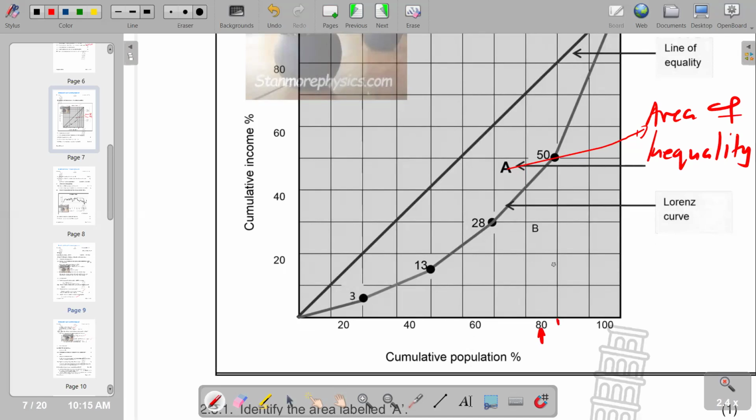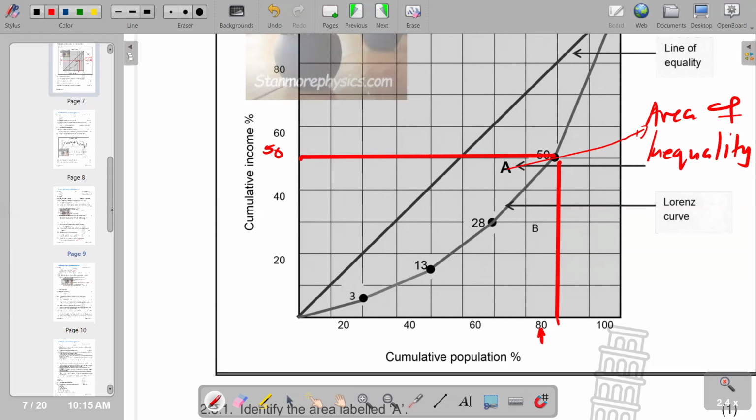If you go up, you are going to see that if we start here and then we go up, it's going to end here. And then we go this way to check which income percentage that is. If you come here, you see that we've got something in between 40 and 60, which indicates that this is 50. So basically, we're talking about 50%. And then moving on to the next question.